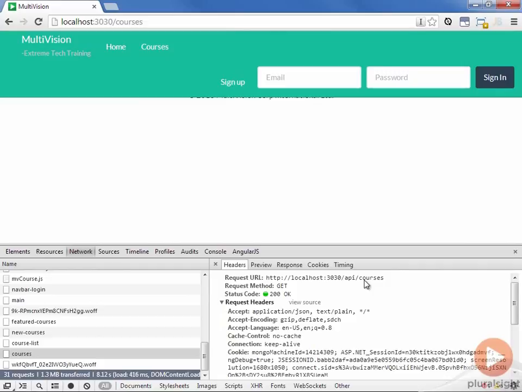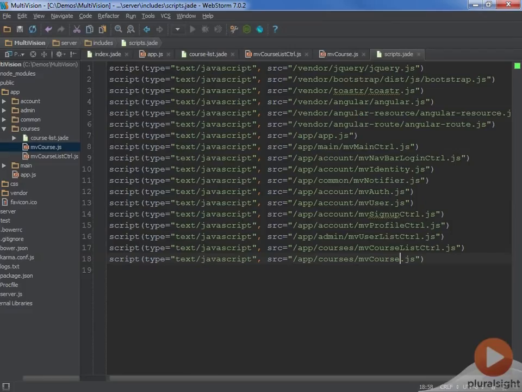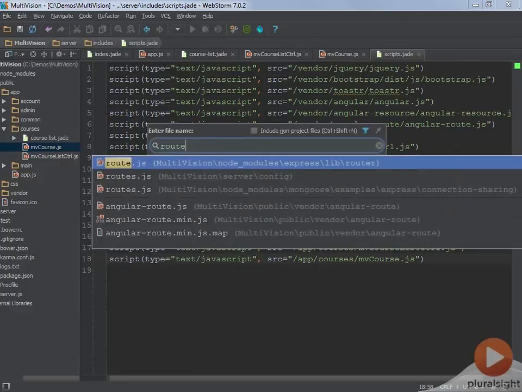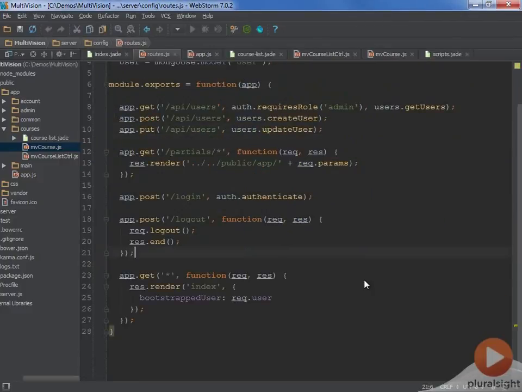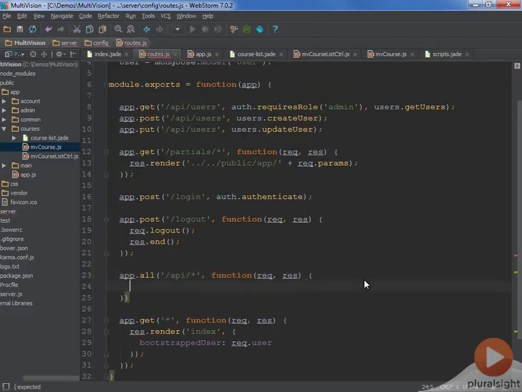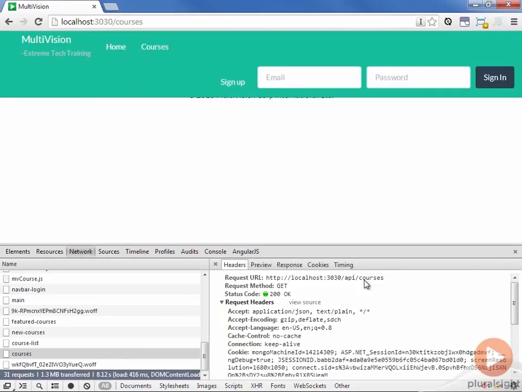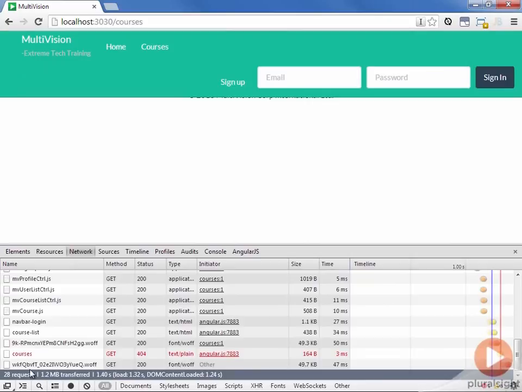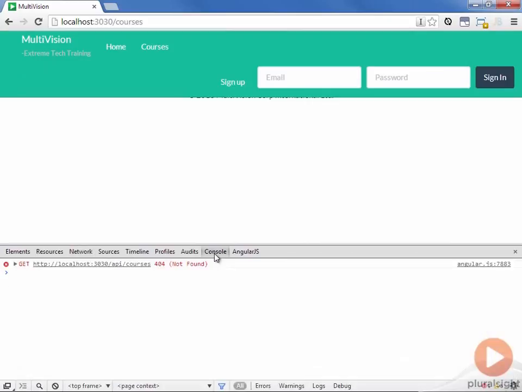So let's go back to our code, and we'll go to the routes file. And down here, right before that default route, and since I want this route to respond to every verb and not just GET requests, I'm going to use app.all and set the URL to API and then asterisk. And I'll just send back a 404. And let's save those changes and go back to the browser and refresh and see what we get. Alright, you can see the courses is now giving us a 404, and if we go to the console, we're just seeing the 404 and not that other misleading error.